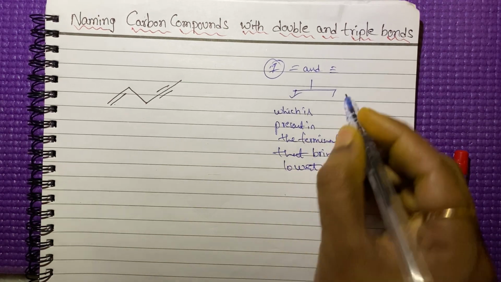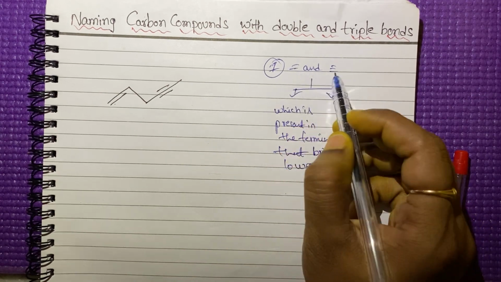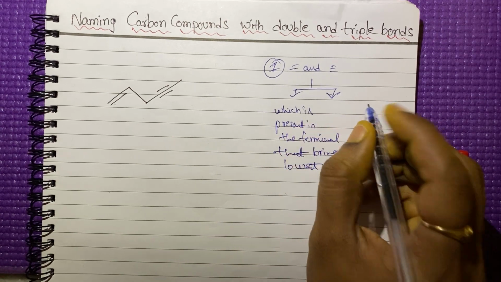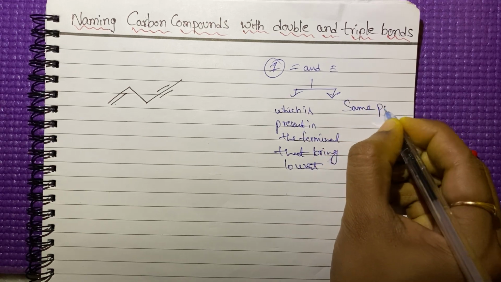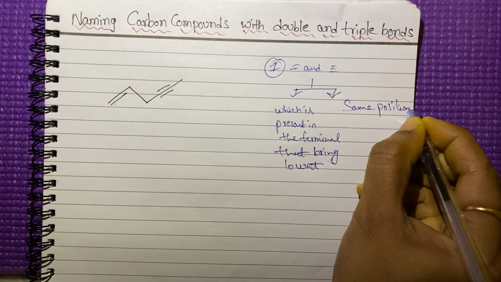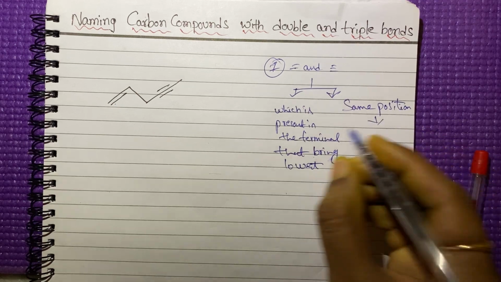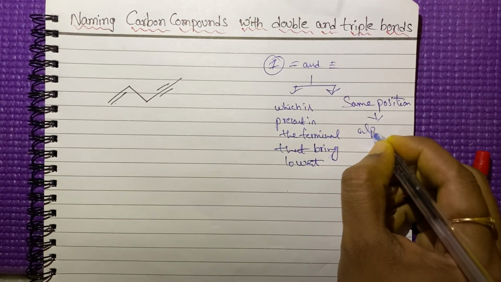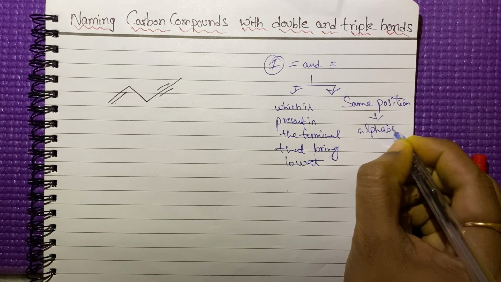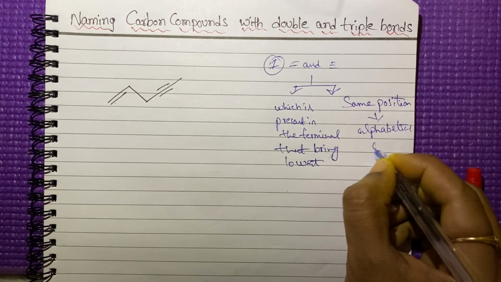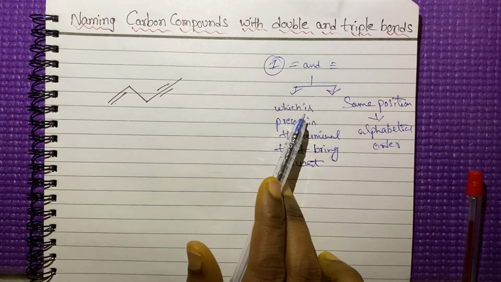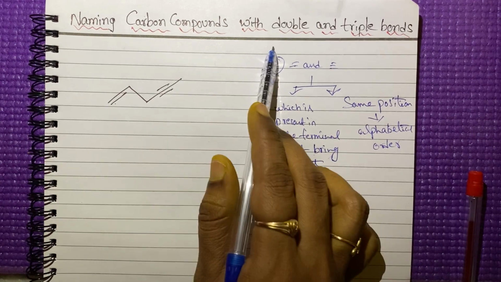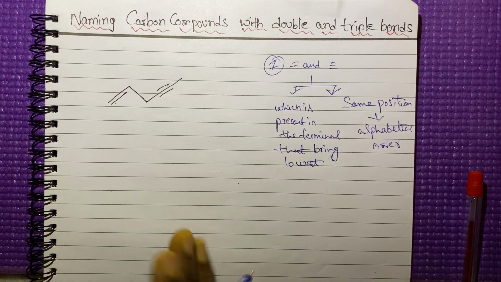Another one is, if both the double bond and triple bond are present in the same position, in that case we have to give the numbering based on alphabetical order. These rules we have to follow for giving the names for compounds containing double and triple bonds.